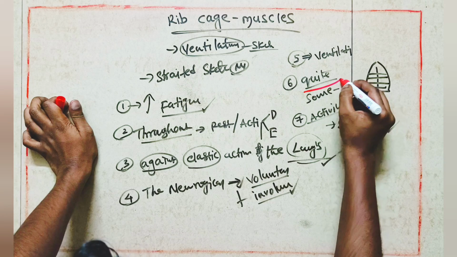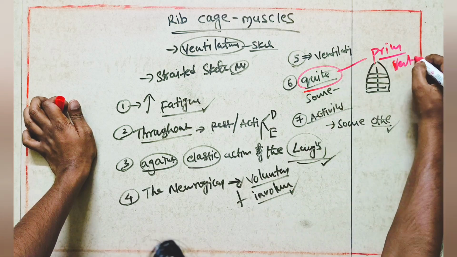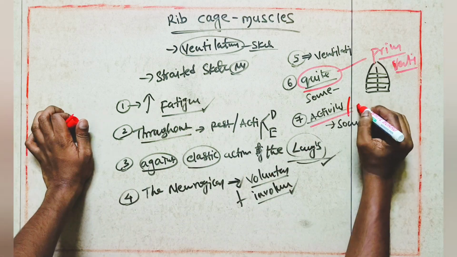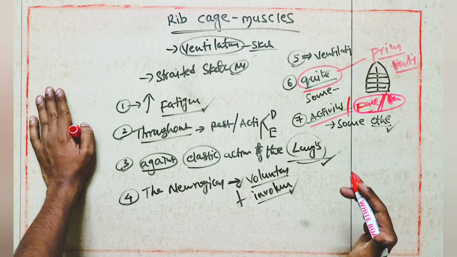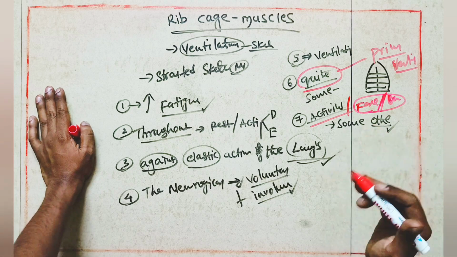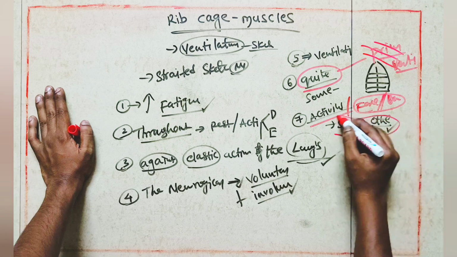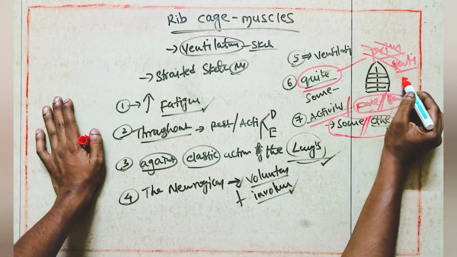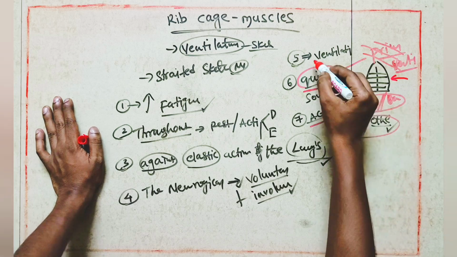So here the point is, when the patient is doing quiet breathing, only the primary muscles of ventilation are required, as in rest. If we are doing activity or forced breathing, for example if the patient has some disease, or the primary muscles are not working properly, then we need another group of muscles for the ventilation. So the point is, the muscles which are connected to the rib cage have the potential to help in ventilation.